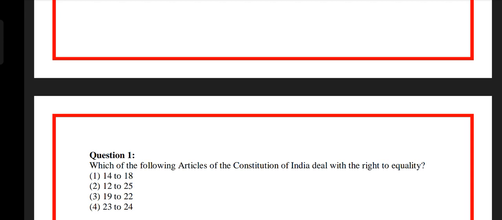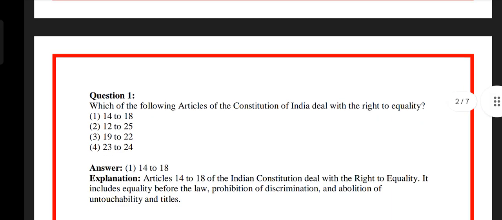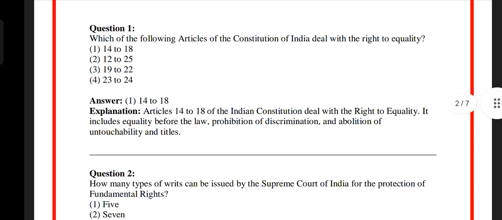Question number 1. Which of the following articles of the Constitution of India deal with the right to equality? Option 1: 14 to 18, option 2: 12 to 25, option 3: 19 to 22, option 4: 23 to 24. The answer is option 1, 14 to 18. Articles 14 to 18 of the Indian Constitution deal with the right to equality. It includes equality before the law, prohibition of discrimination and abolition of untouchability and titles.